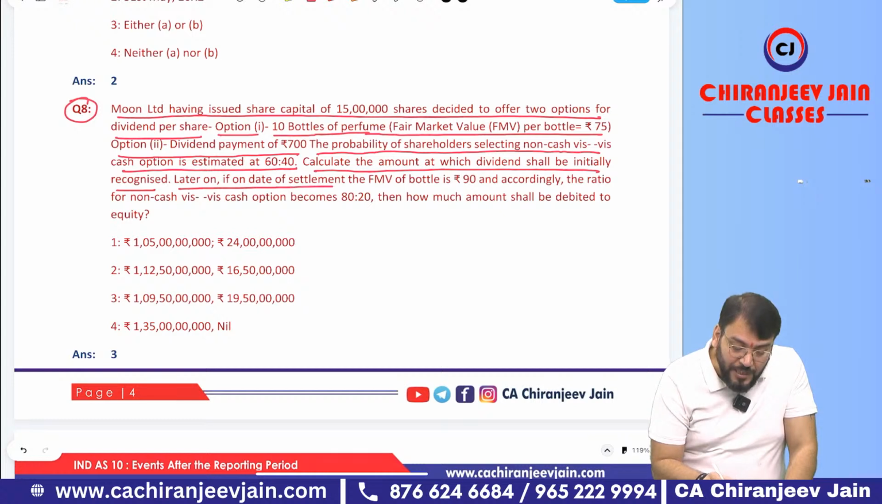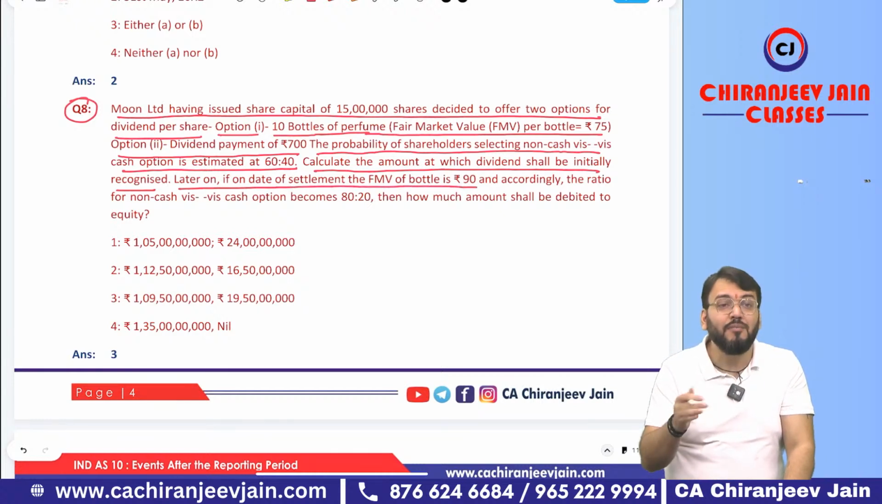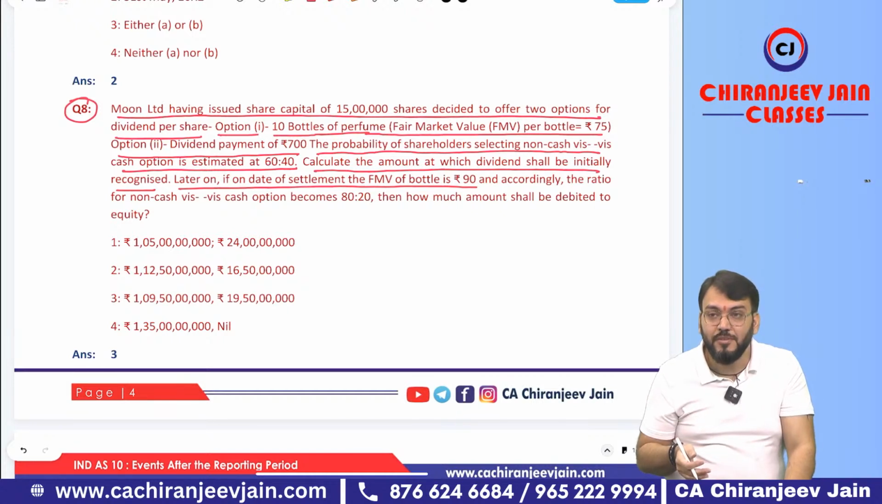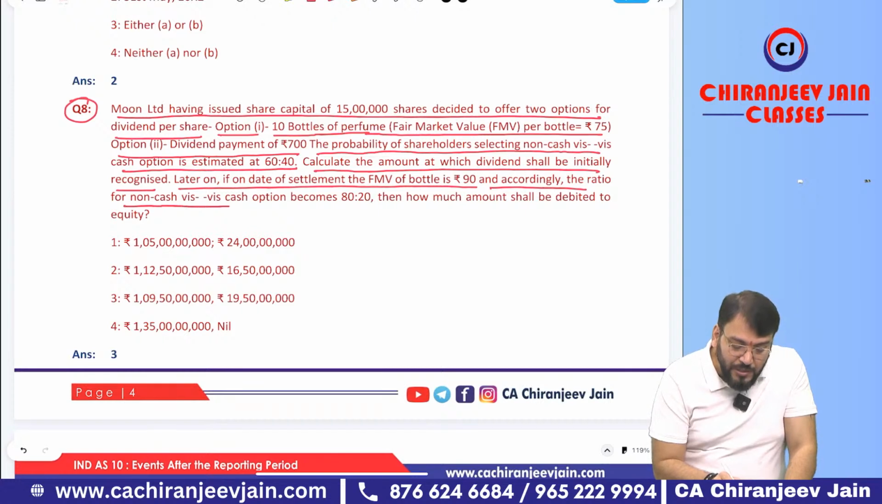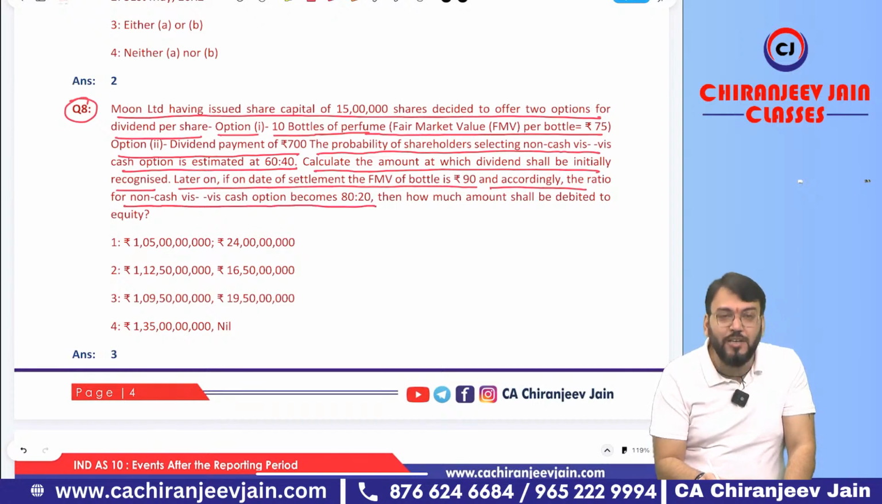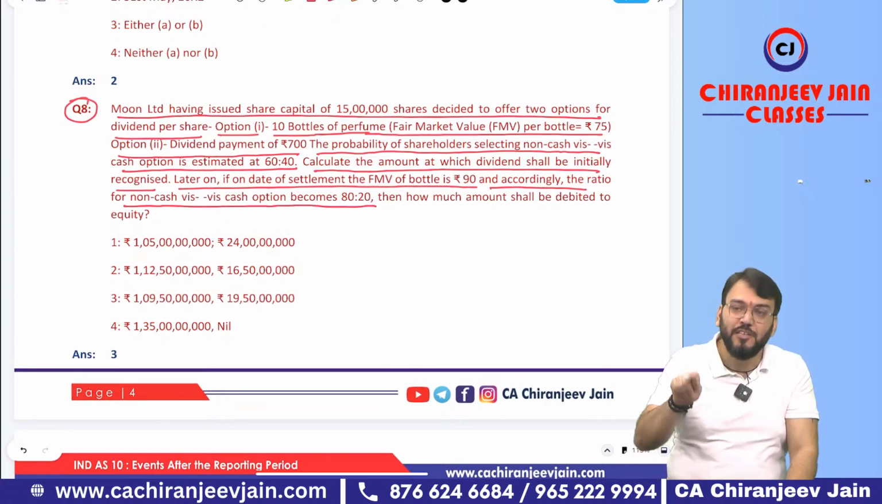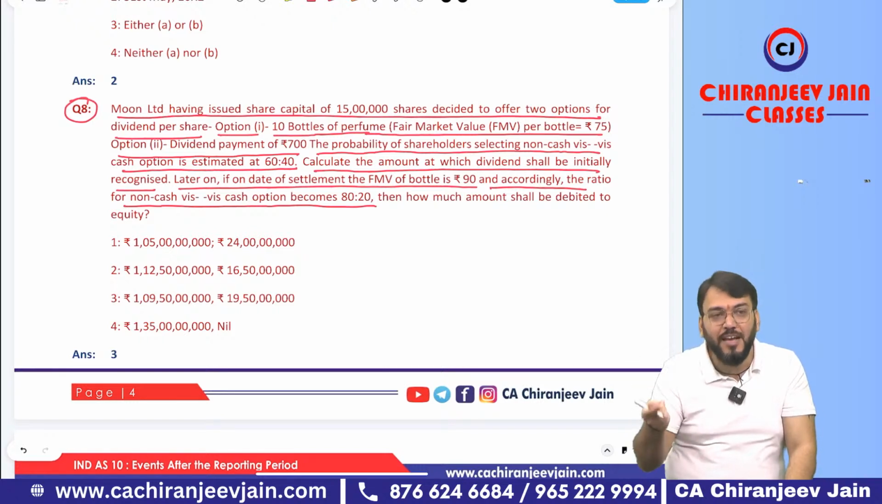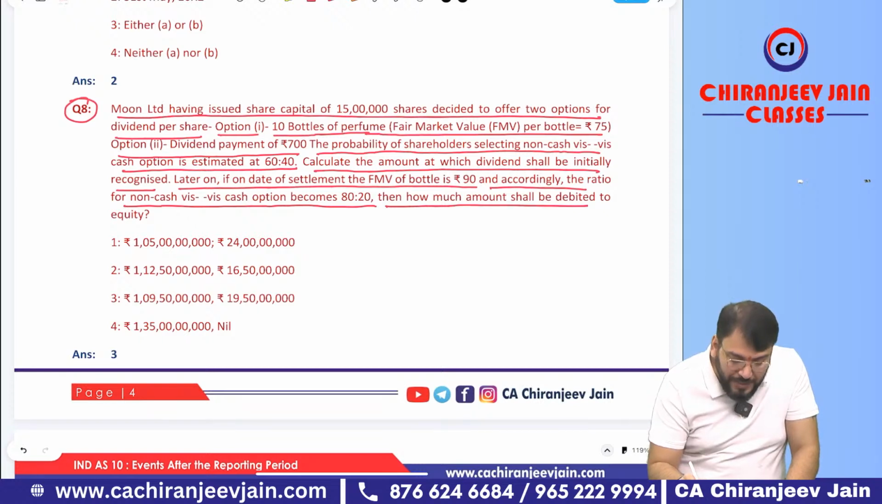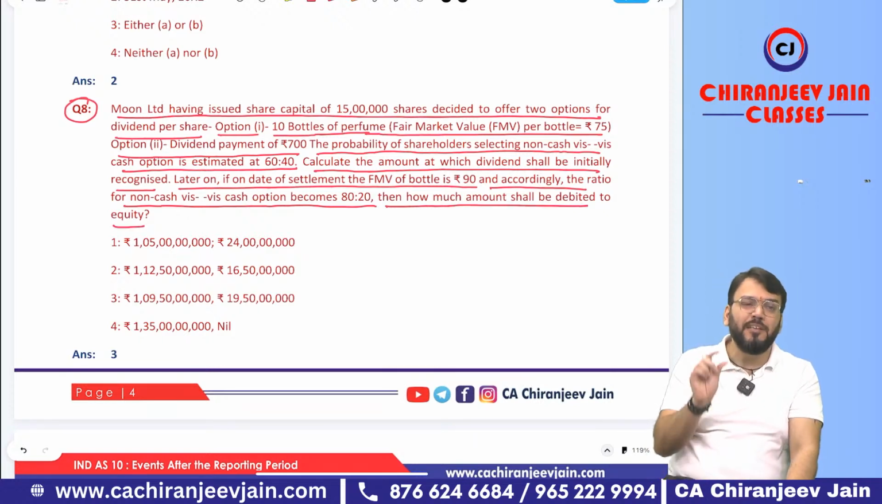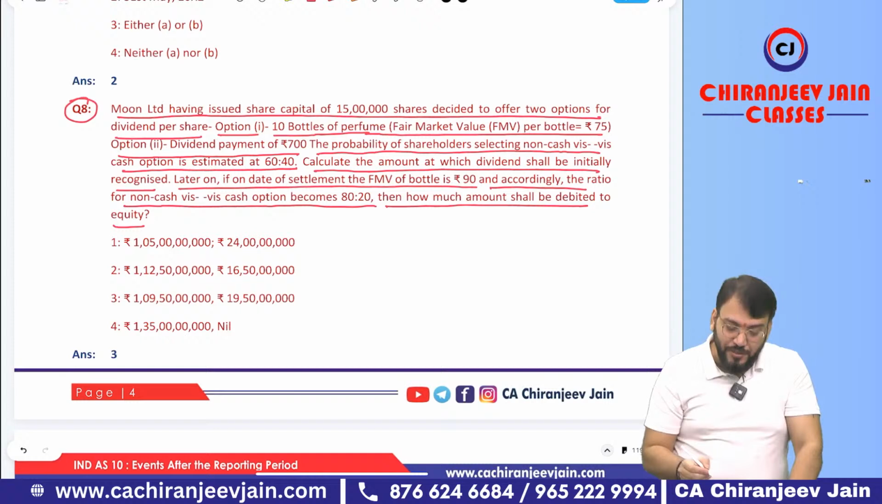Later we found that on the date of settlement the fair market value of the bottle is 90. Now the fair market value of the bottle has been changed to 90, and accordingly the ratio of non-cash to cash becomes 80:20. Means now 80% is non-cash and 20% is cash. Then how much difference shall be debited to equity? Debited to equity means retained earnings.